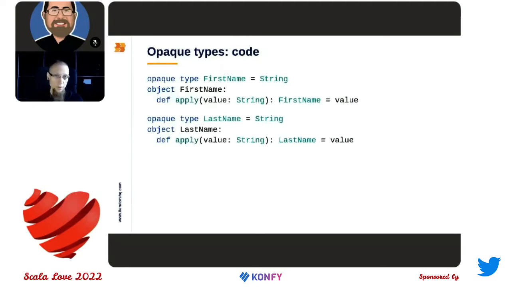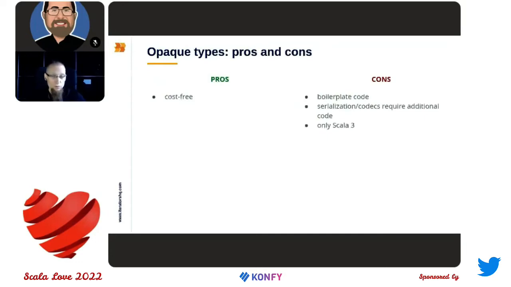And let's move to the third option. It is an opaque type. Here, you need to define an opaque type and an object, a companion object with an apply method. And here it is again a way to conveniently create an instance of the new type. So it is a cost-free solution as well. And it has some boilerplate code, but compared to tagged types, well, it is more simple.